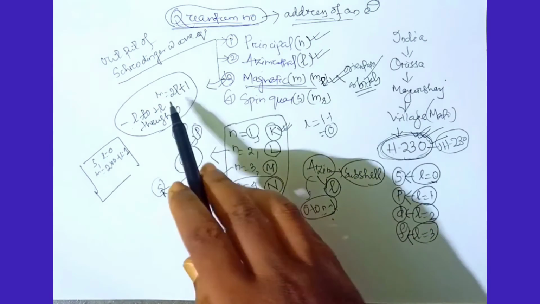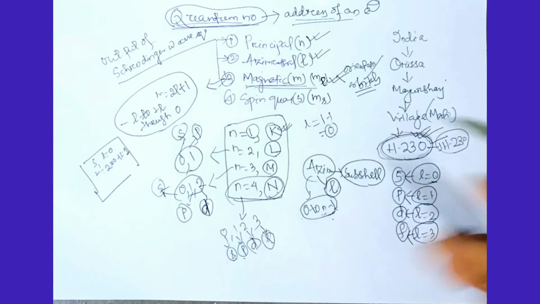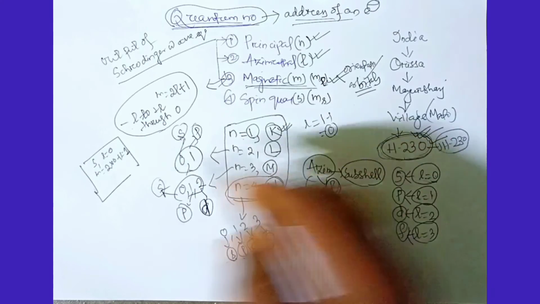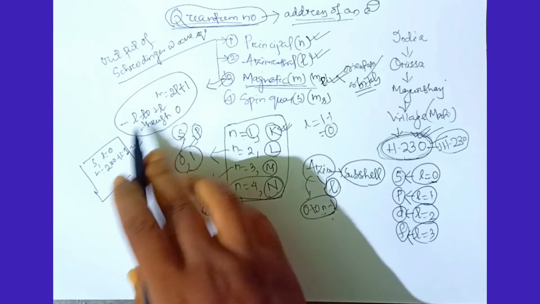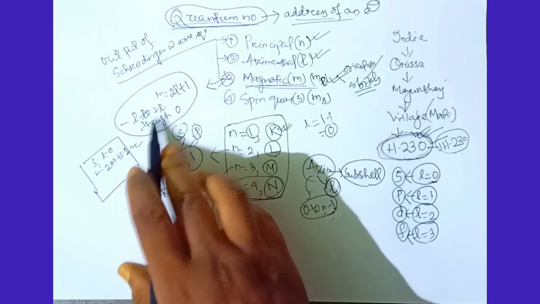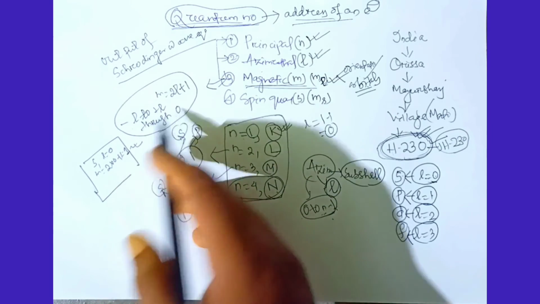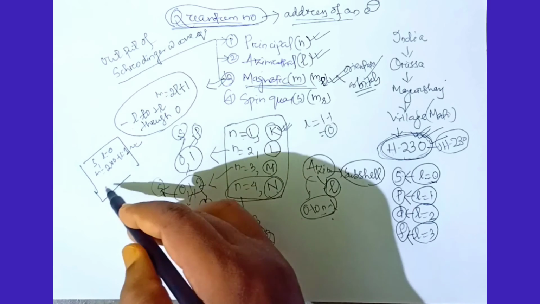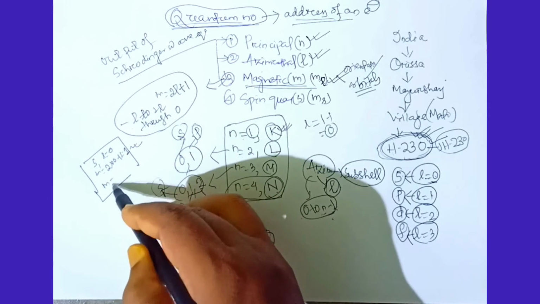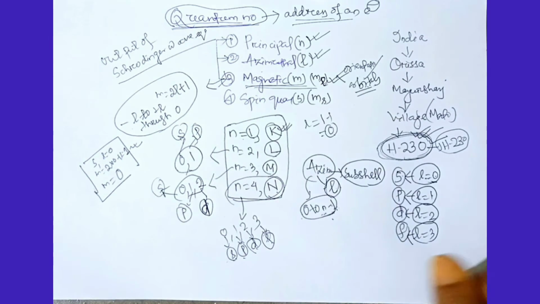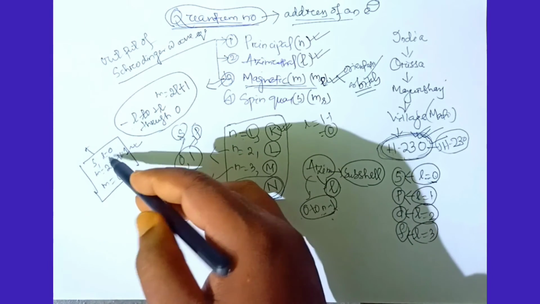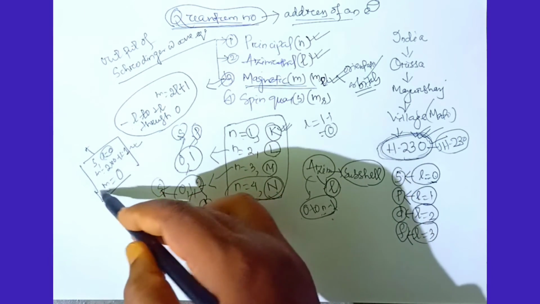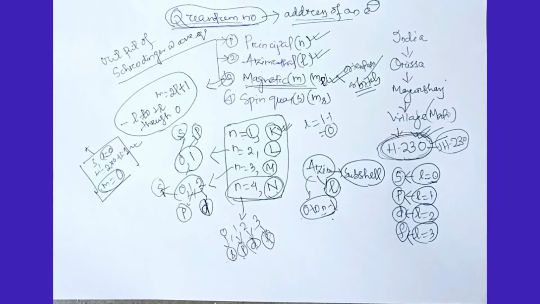That means one value is possible for the s subshell. Then what is this value? The values will be minus l to plus l through 0, so obviously its value will be 0. So m equals 0. What is the conclusion? The s subshell has l equal to 0 and m also equal to 0.